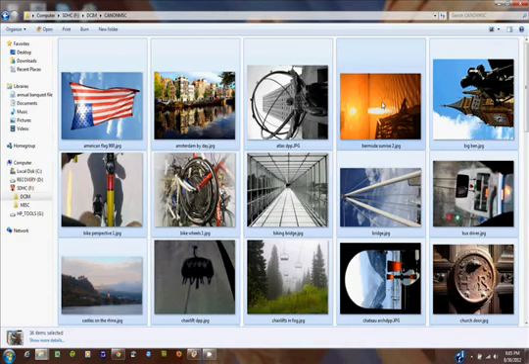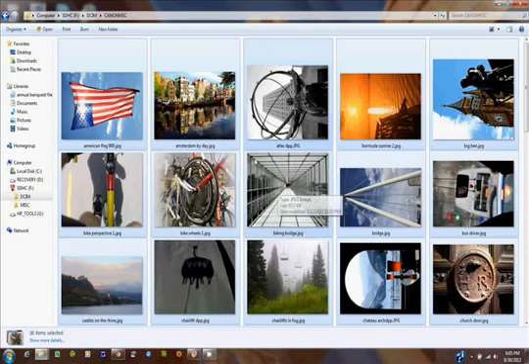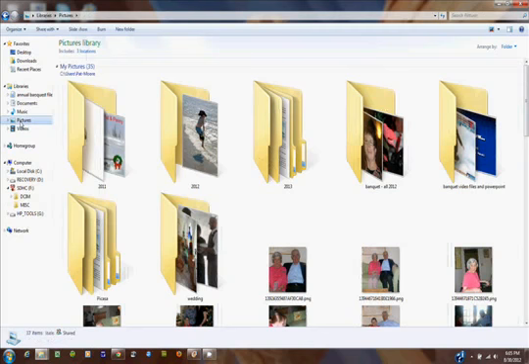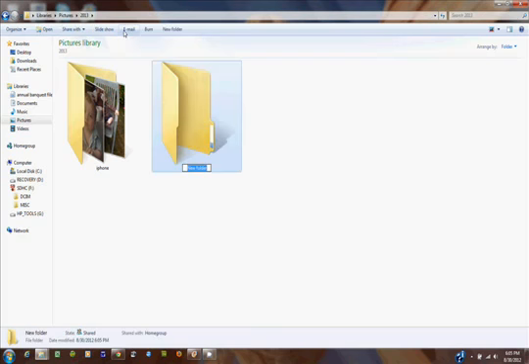Now we need to save these. You can do this a couple ways. Control C copies all the pictures to a virtual clipboard. You could also do the same thing by clicking on any one of the images and hitting the right click and select copy. Then let's go over to pictures. I've already created a new folder called 2013, and let's create in here a new subfolder, and we'll call it demo photos.